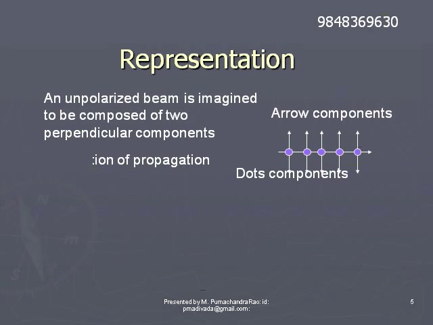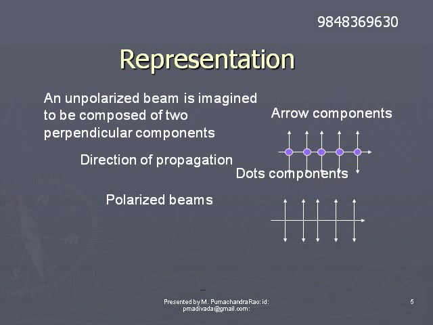Though there are different directions, we imagine those are resolved into two perpendicular components.